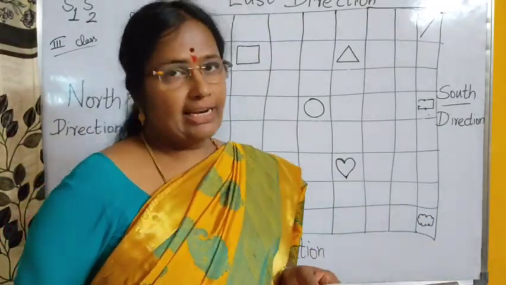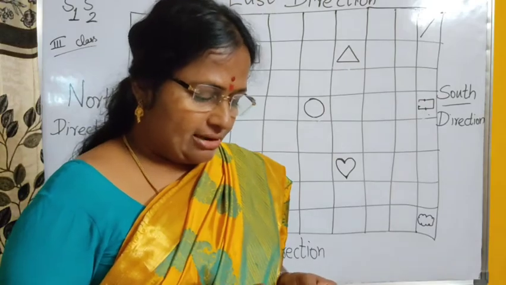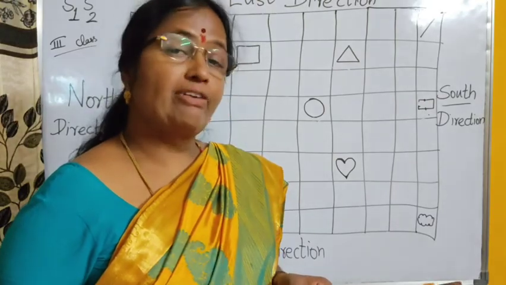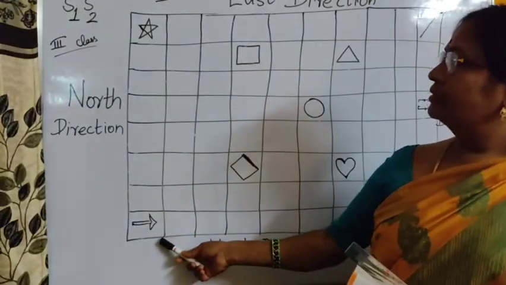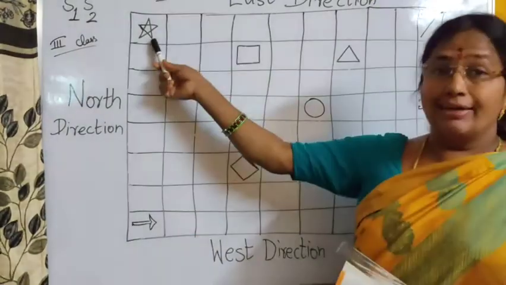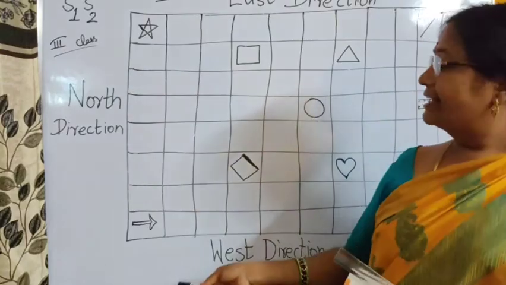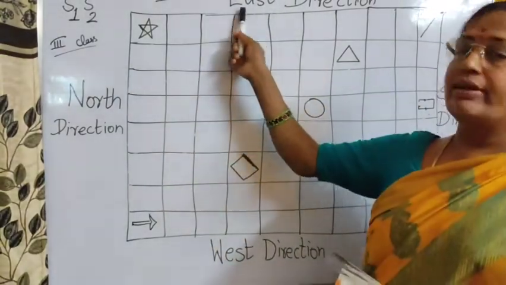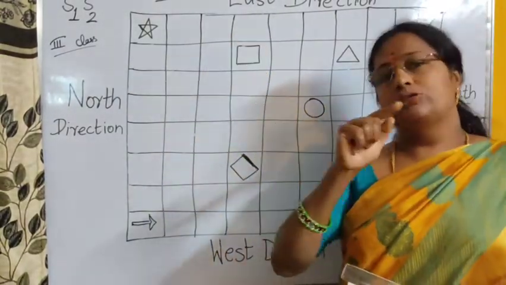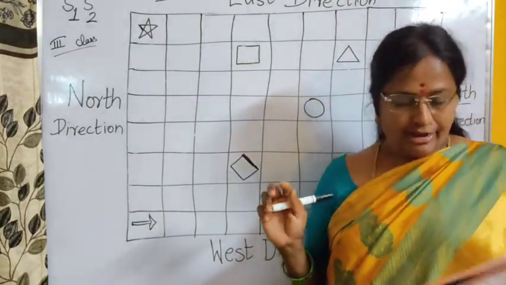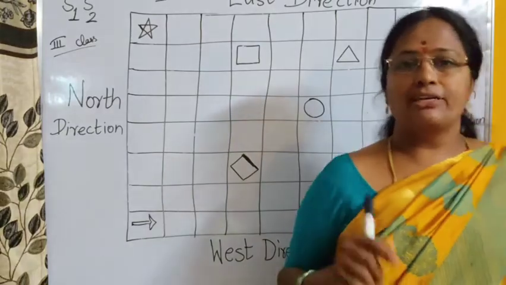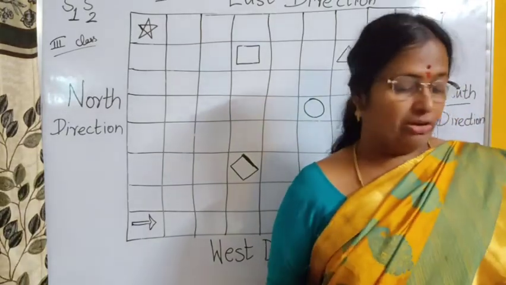Okay, D once again I'll repeat. In which direction will we go to reach the star from the arrow? From the arrow, if we want to go and touch the star, we are moving to the east direction. So in the blank, you write EAST, east, right? So with that, we have completed the first question of page number 40 of the workbook.